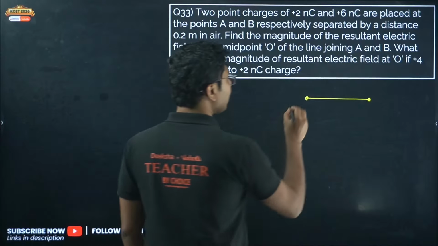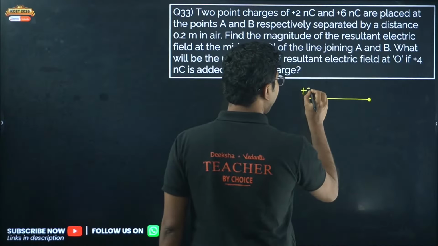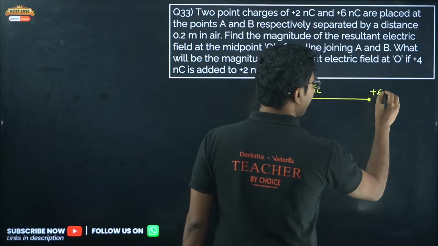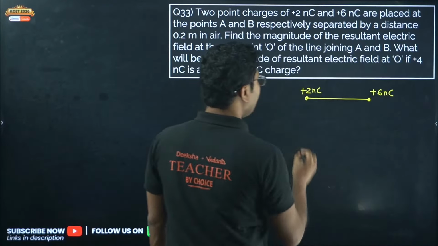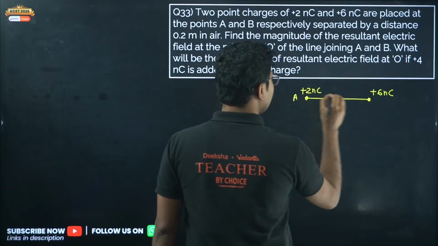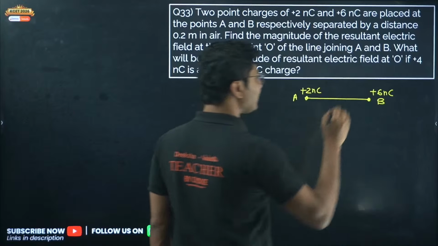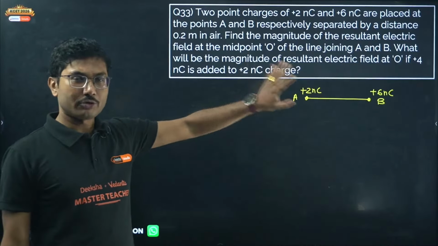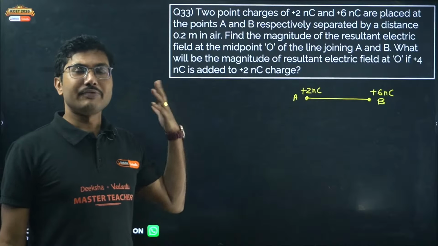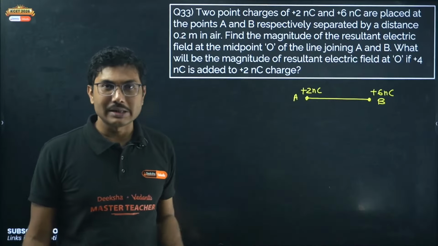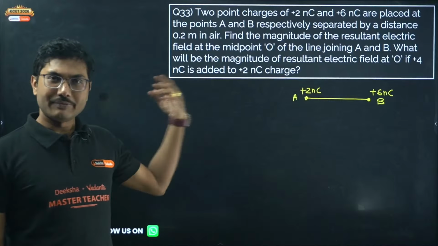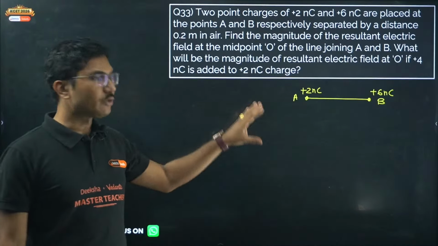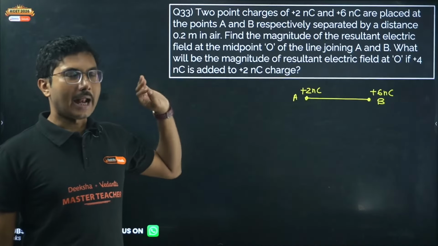So plus 2 nanocoulomb and plus 6 nanocoulomb. Okay, this is at A, this is at B. Now if this kind of question is asked, always draw the diagram. If you don't draw the diagram, the teacher will feel that you have copied it from someone else, and for small mistakes also the teacher will heavily punish you. So try to draw the diagram properly and then try to solve it.